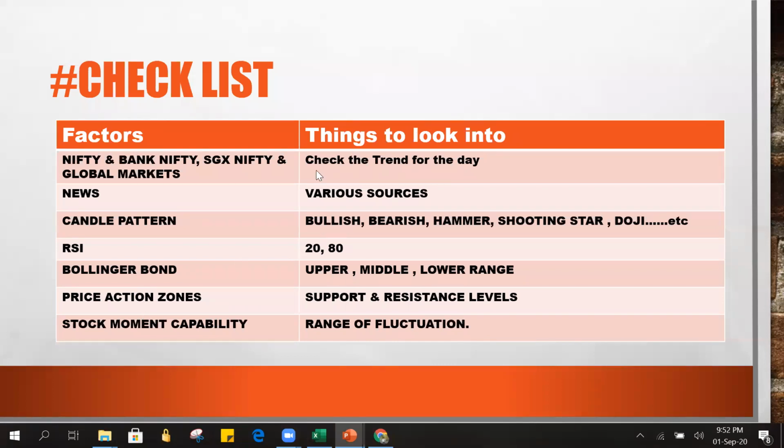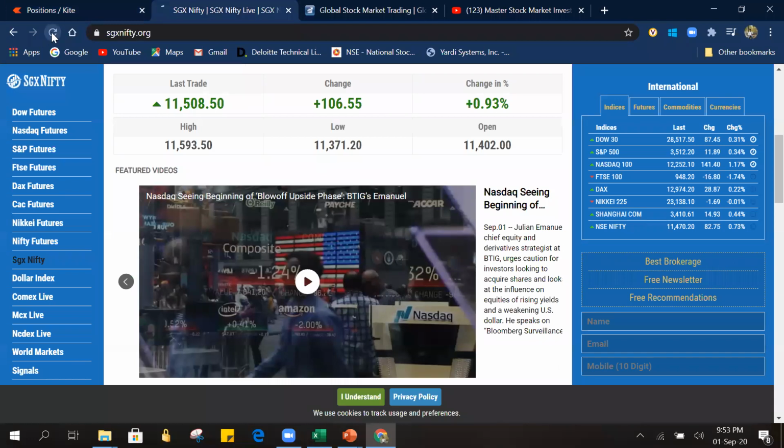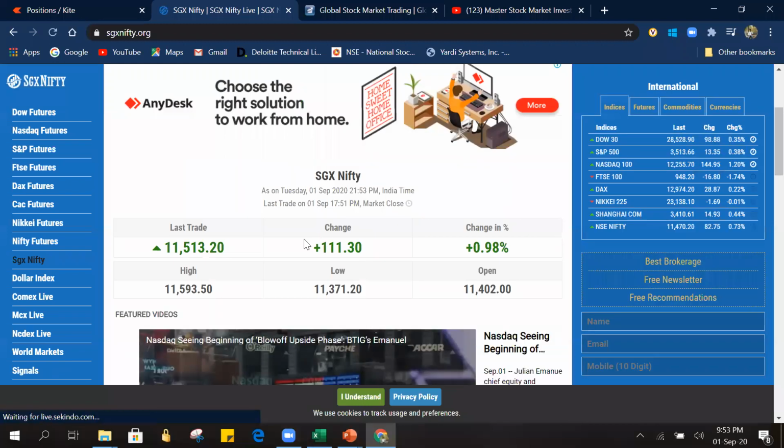Again, I am not going to repeat what is what, since for the past four sessions we have been discussing this. I will just give a one line answer for each of the factors in the checklist. First we have to predict a trend using Nifty, Bank Nifty, SGX Nifty, and global markets. So let's go and simply do that. So we have SGX Nifty. Let's see. As of now, it is at plus 111 points. It is indicating a good gap up for tomorrow.